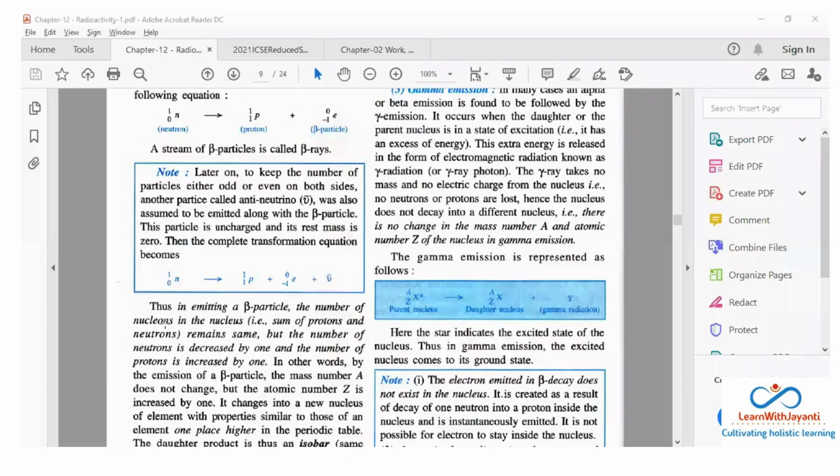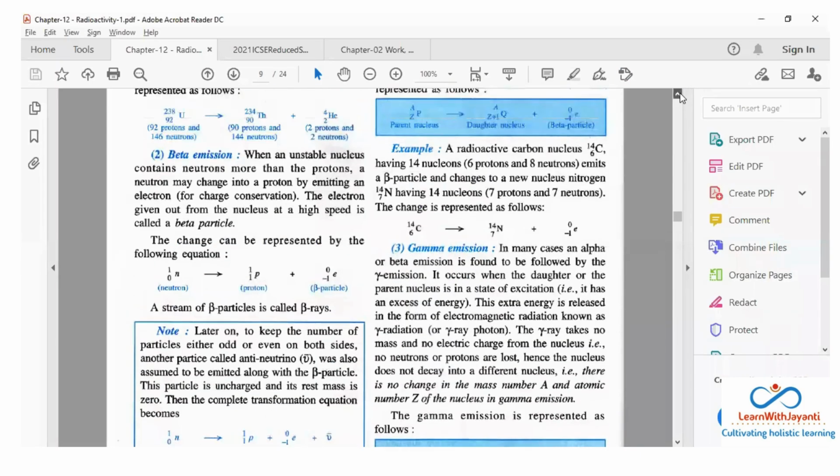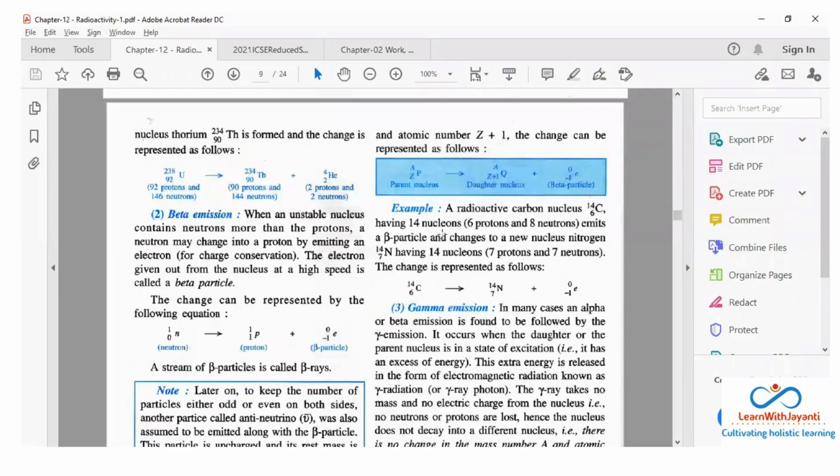Okay, thus in emitting beta particles, see now notice what is happening. What will happen to my daughter nucleus? Okay, let's see the example here. Instead of reading it, I can just tell you what will happen to the daughter nucleus. Parent nucleus. Okay, so atomic number, what will happen? Atomic number will increase. Why?